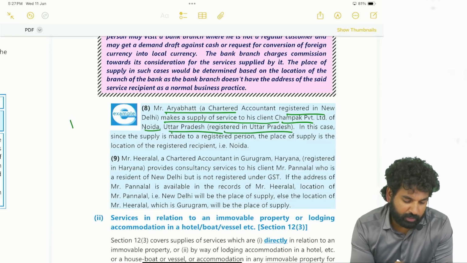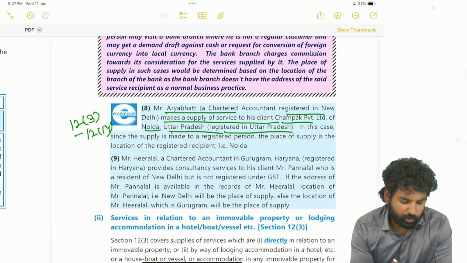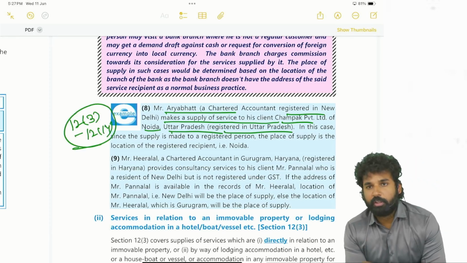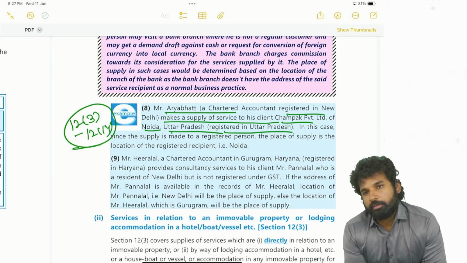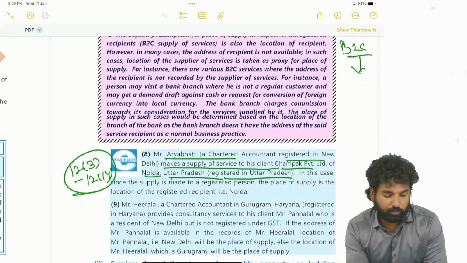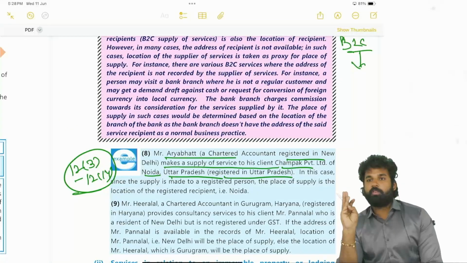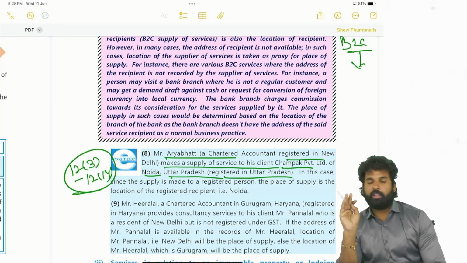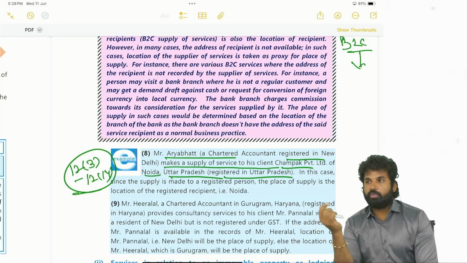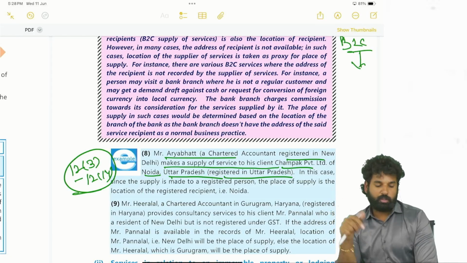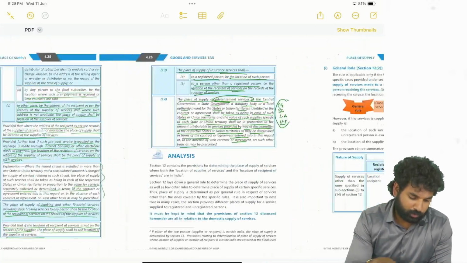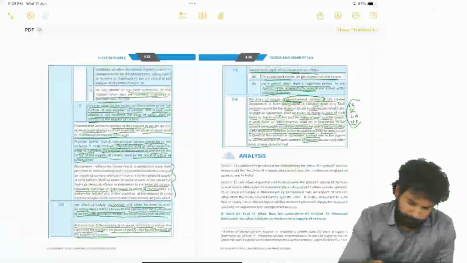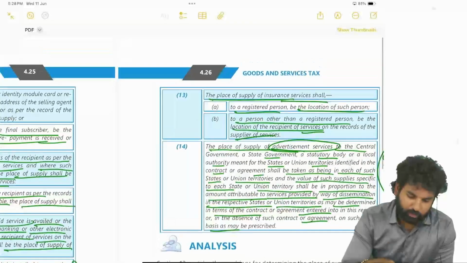See, it is covered under section 12(3) to 12(14). From 12(3) to 12(14), we talked about immovable property service. We talked about personal grooming. We talked about restaurant and catering. We talked about telecommunications. We talked about advertisement to government. We talked about insurance.